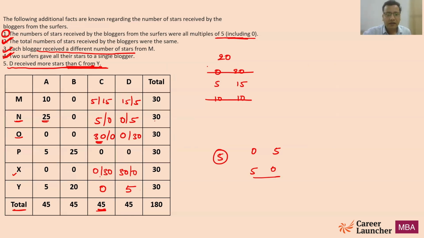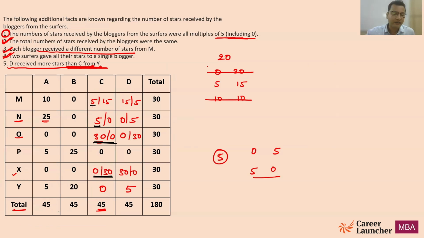Now in that case, I have to look at these two data that we have. At any point of time, he has 30 stars from either O or X. Now, if you see 30, now I can say this is 0. So if you give him 5 and 5, he cannot make it to 45.